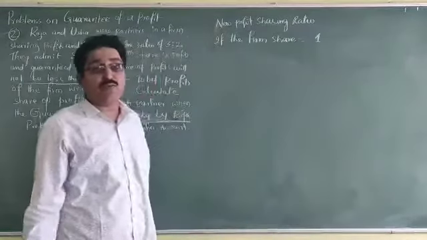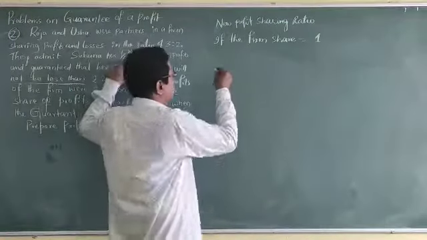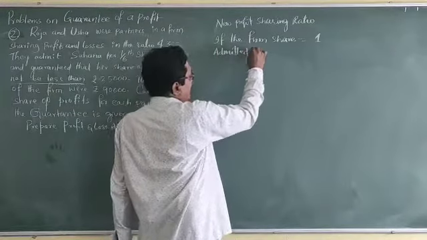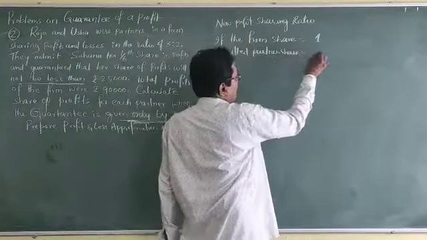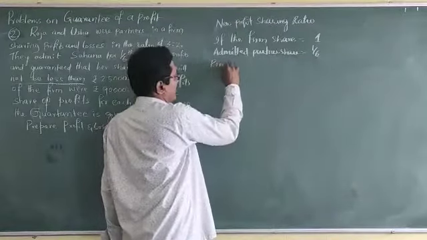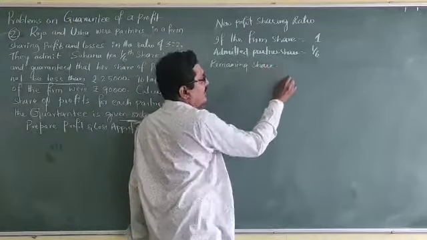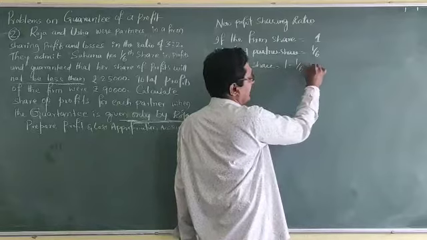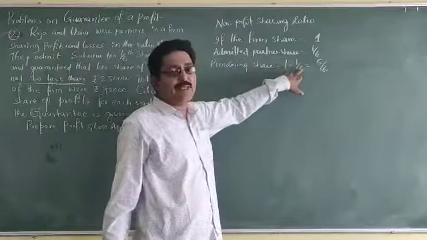If the overall firm share is 1, how much is given to the newly admitted partner? That is 1/6. Remaining share is equal to 1 minus 1/6, which is 5/6.